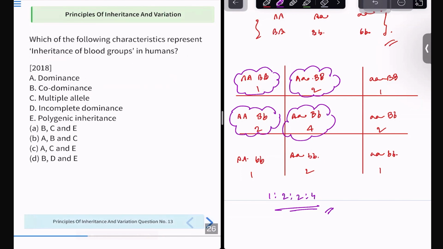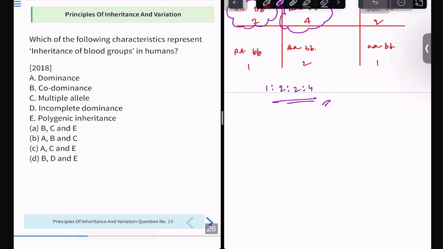Okay, coming up to the next question. This is again an easy question. Which of the following characters represent inheritance of blood groups in humans? Dominance, codominance, multiple allele, incomplete dominance, polygenic inheritance. Let me write some hints for you so that you can answer it very easily. There is IA, IB, IO. Out of these three, any two are inherited, and if IA, IB is inherited, you get AB.